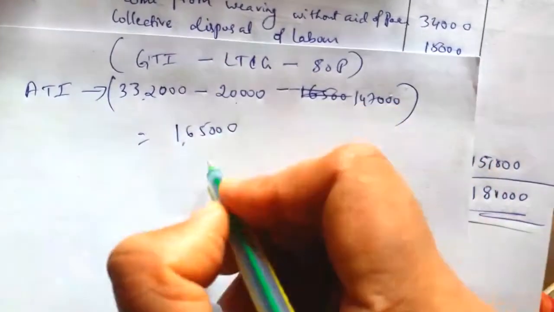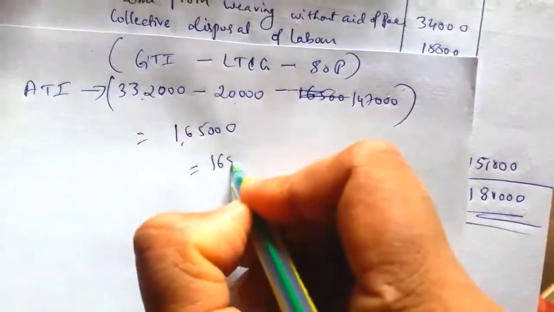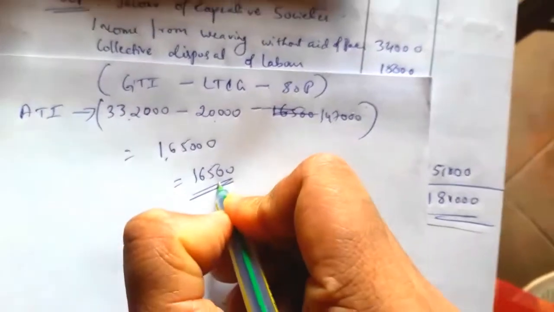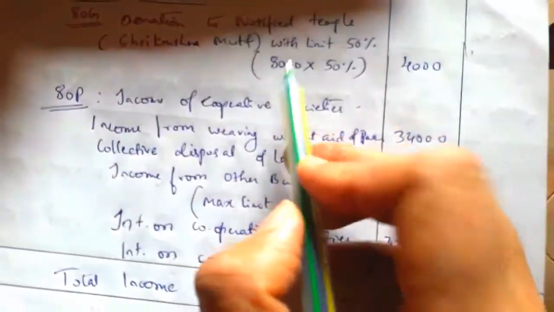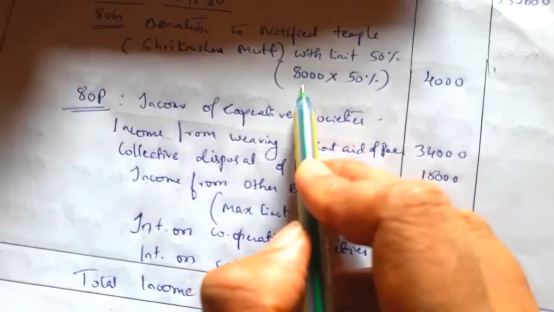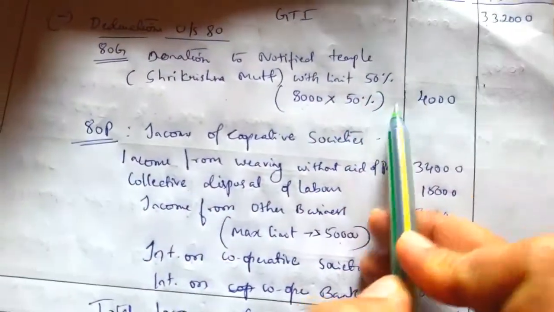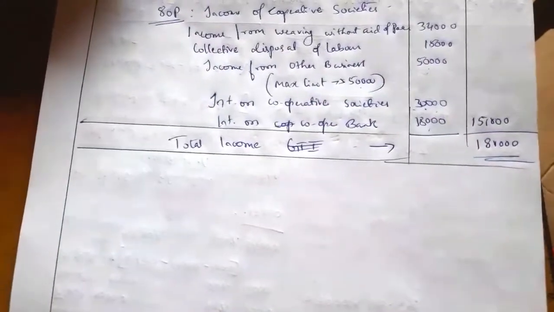If you take 10% of ATI, it is nothing but 16,500. So 16,500 or the limit item 8,000, whichever is least, 8,000 will be selected. So better, directly we can take 8,000 into 50%. No need of this ATI. So now we'll compute the tax liability.